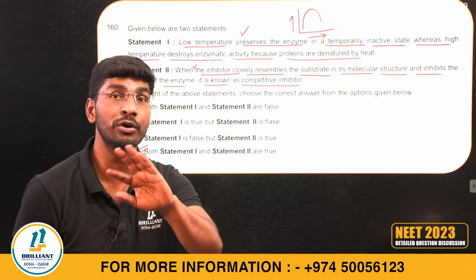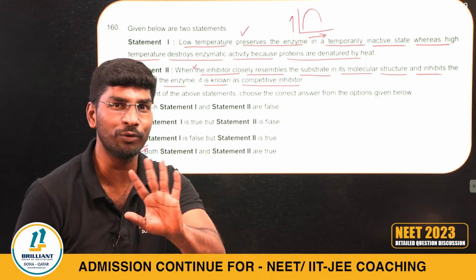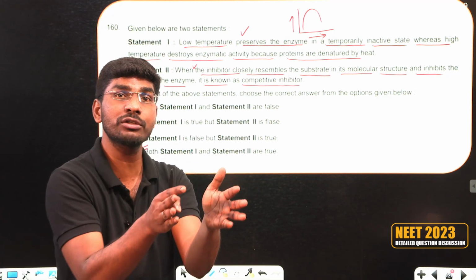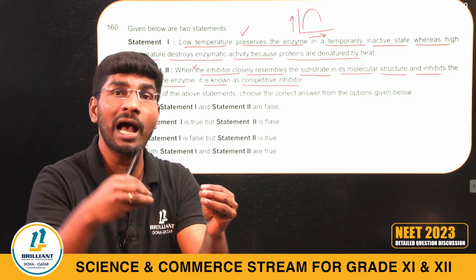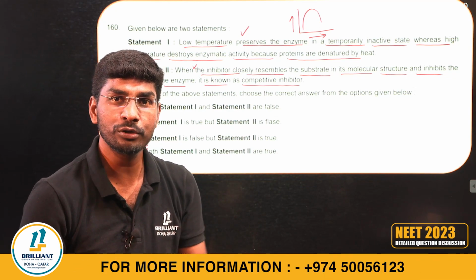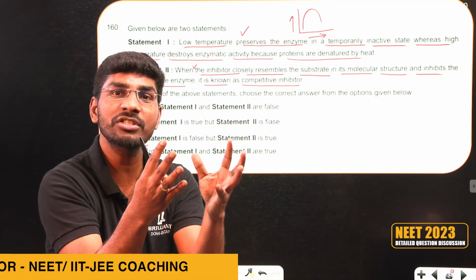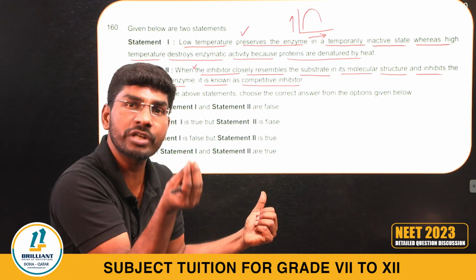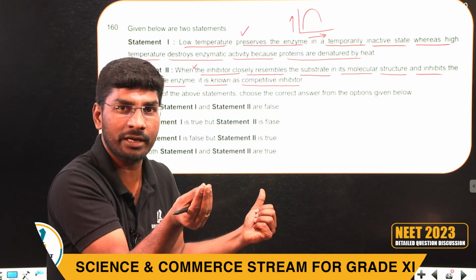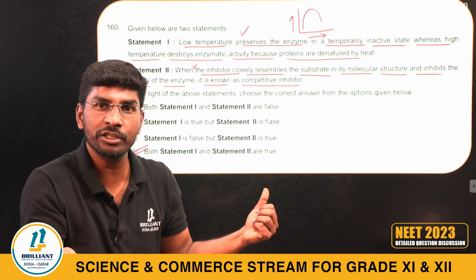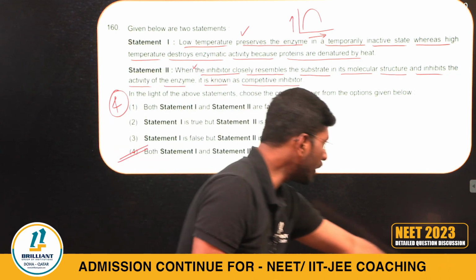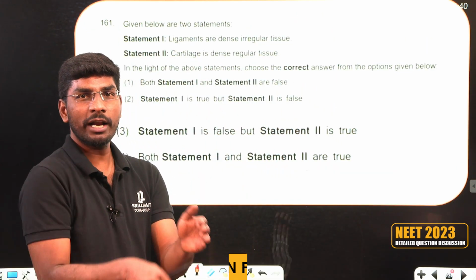Non-competitive inhibitors do not resemble the substrate. A non-competitive inhibitor like cyanide directly goes and attaches to sites other than the active site of the enzyme. So it completely changes the enzyme structure. Competitive inhibitors resemble the substrate, so they compete with the substrate. So enzyme activity gradually decreases. Answer will be 4.